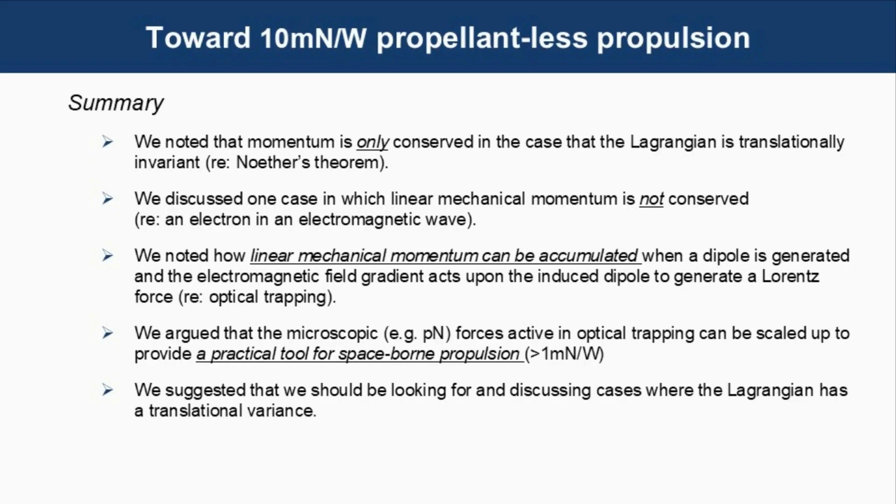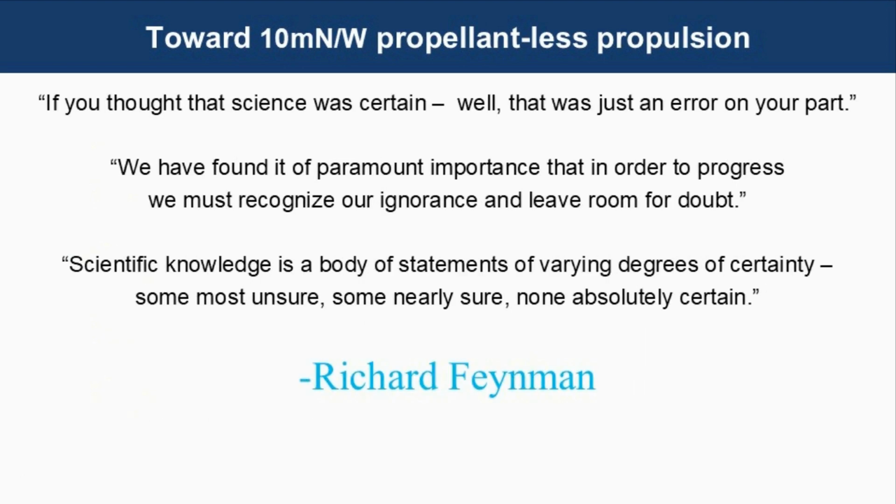We have argued that the microscopic forces active in optical trapping can be scaled up to provide a practical tool for space-based propulsion. And with a bit of practice and ingenuity, I'd still keep my fingers crossed for that 1 newton per watt range. Lastly, we have suggested that we should be looking for and discussing cases where the Lagrangian has a translational variance. Conservation of momentum is a fundamental limitation to our operations in space, and physics tells us that is not necessary.